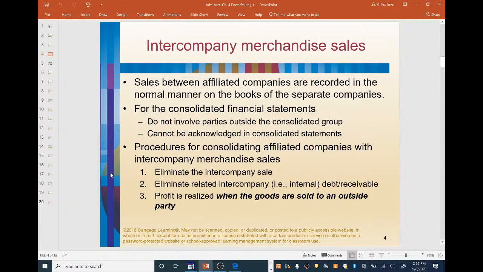Procedures for consolidating affiliated companies with intercompany merchandise sales. First, we want to eliminate the intercompany sale. Next, eliminate related intercompany debt and receivable. And then profit is going to be realized when the goods are actually sold to an outside party, okay?